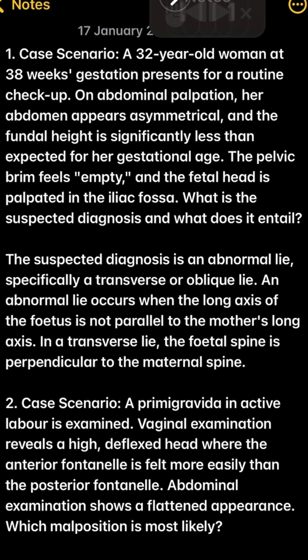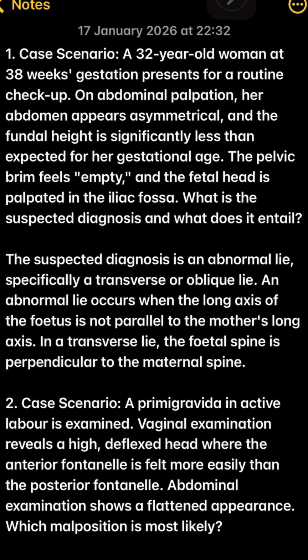Run it! 1. Case scenario. A 32-year-old woman at 38 weeks gestation presents for a routine checkup. On abdominal palpation, her abdomen appears asymmetrical, and the fundal height is significantly less than expected for her gestational age. The pelvic brim feels empty, and the fetal head is palpated in the iliac fossa. What is the suspected diagnosis and what does it entail?